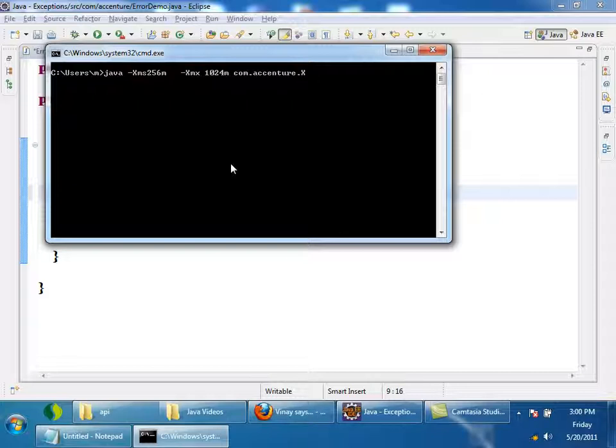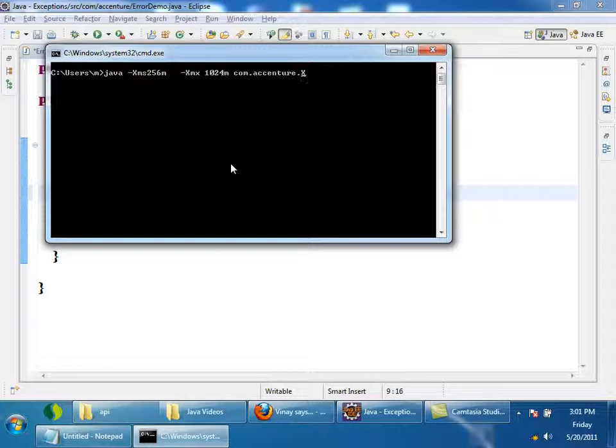So it's during testing only that we have to determine how much memory my application requires. When our application is developed, we will run it once. If we get out of memory, we will increase the maximum heap size. Again test it by using load testing. I hope you have been given some basics of testing, how many types of testing there are, etc. So if I do load testing, again, if 512 MB of memory is not sufficient, again I'll ask for some 100 MB more, 600 MB, 700 MB, like that. We should do load testing and determine the maximum amount of memory required by my application before deploying. Accordingly, we have to configure XMX.